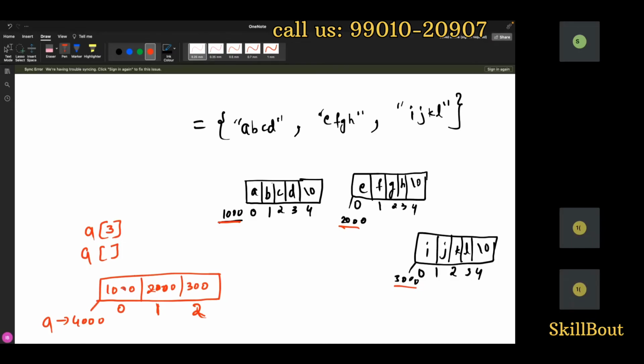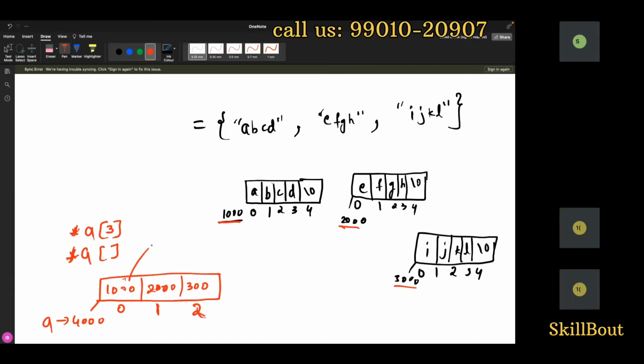Now, what am I storing inside this array, guys? I'm storing addresses. Since it is an address, I'll put a star. Since I'm storing address data type, I'll put a star.